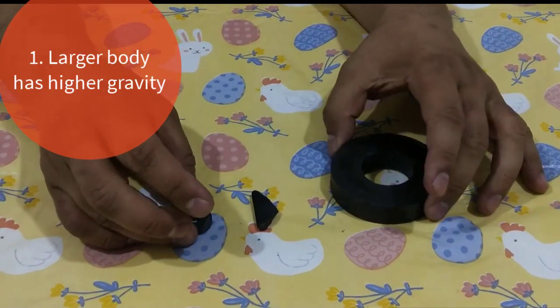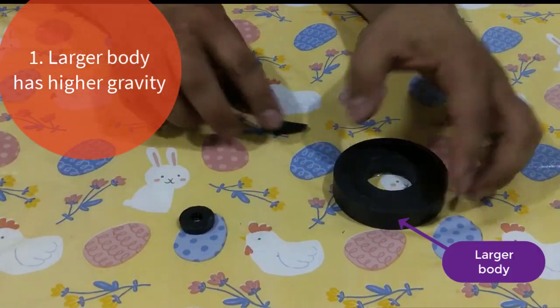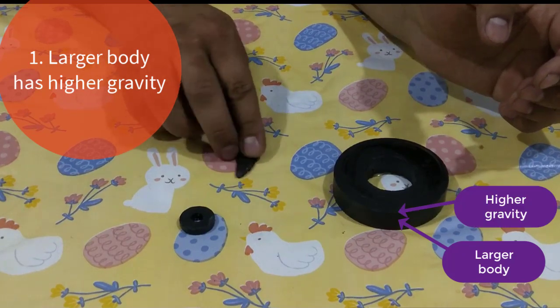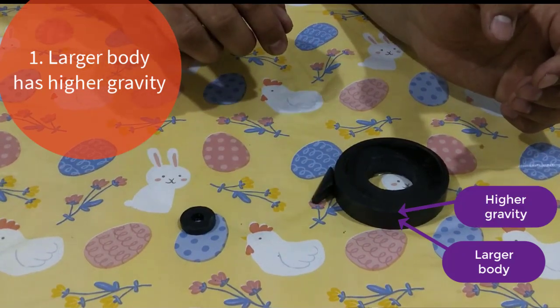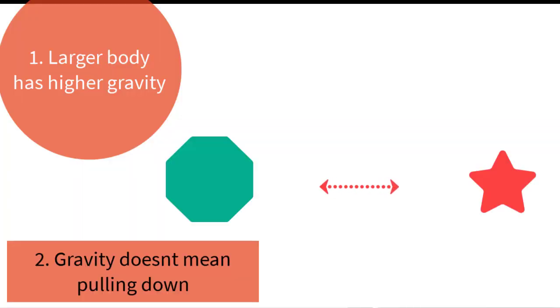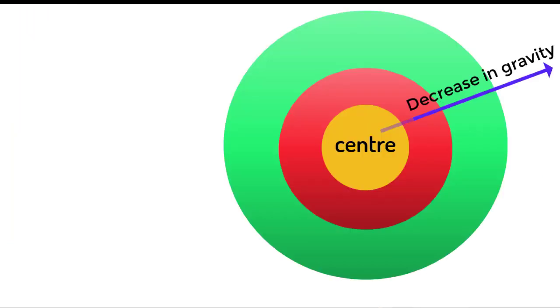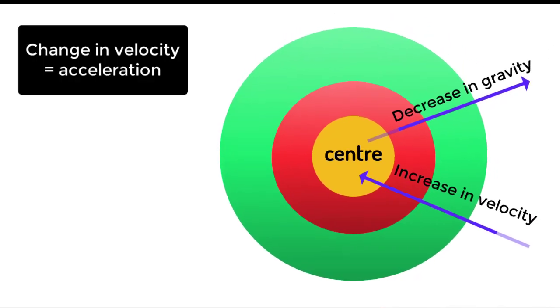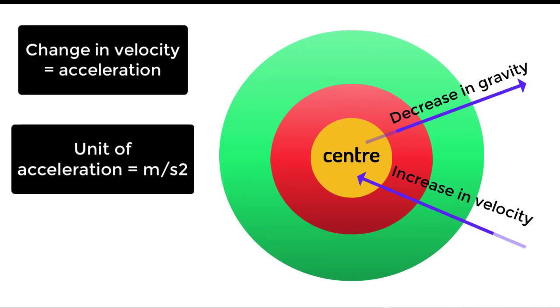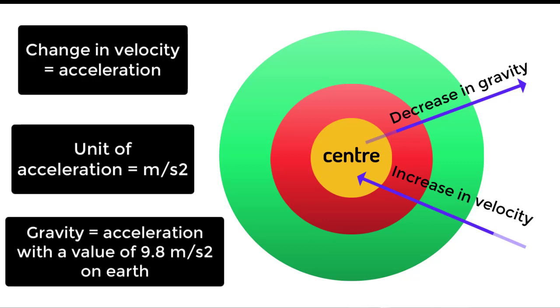From these magnets, we can learn many other things. A larger body will attract a smaller body, or a bigger body or object has higher gravitational force. Gravity doesn't mean pulling down, it means pulling towards each other. Gravity is higher when the objects are closer. So that means your velocity increases as you near the object. And you know what happens when velocity changes? Change in velocity with time is acceleration, which means gravity is a force of acceleration.